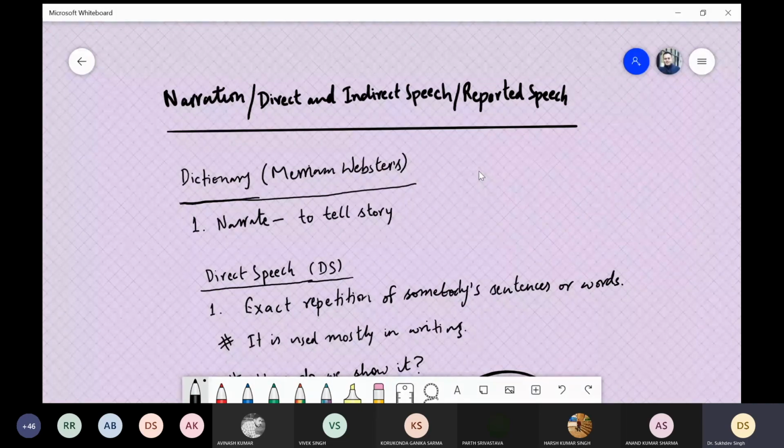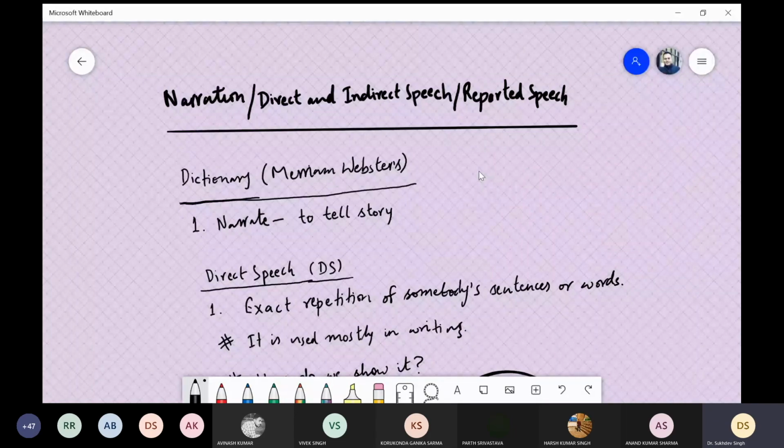Suppose there is student A, there is student B, and then there is student C. So student A told student B something, and whatever student A had told B, then B conveys it to student C. When student B conveys whatever A had told him or her in exact words, that will be direct speech. If B tells C what A had told in his or her own words, that will be indirect speech.